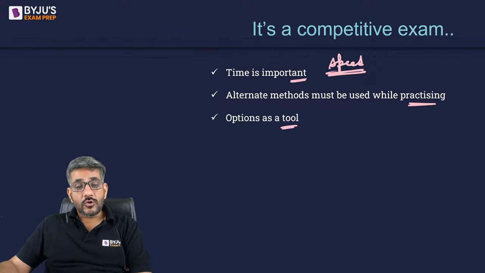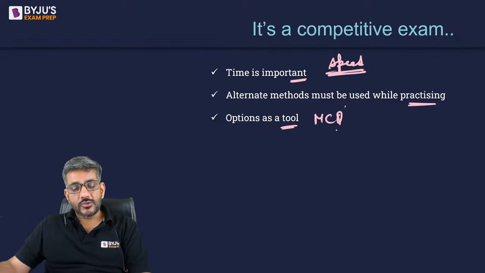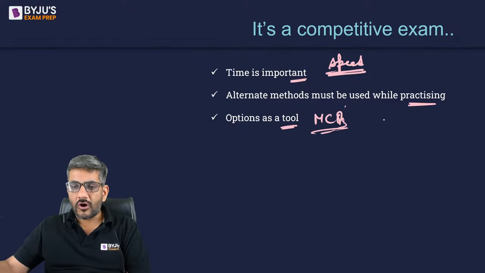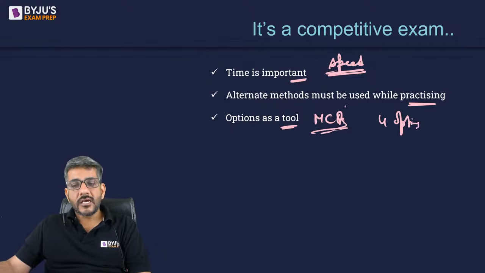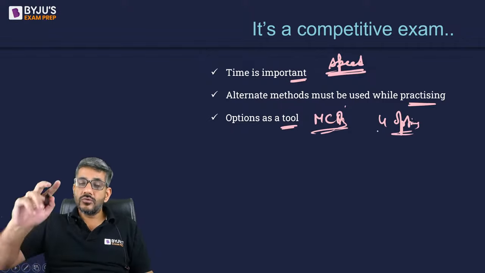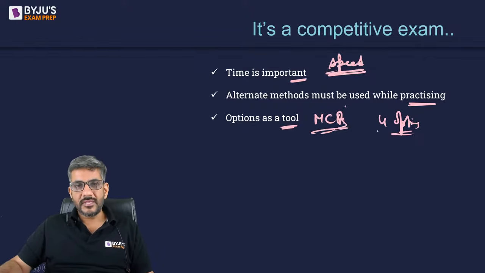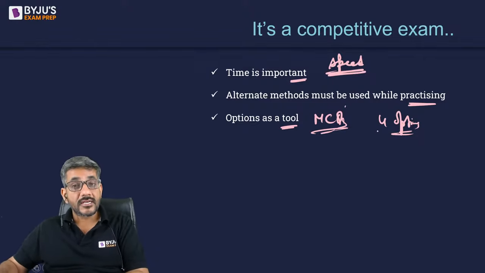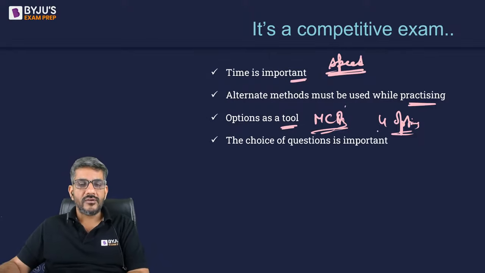Options. The questions which are MCQs, the multiple choice questions, they will be giving you 4 options. Those 4 options are not only to choose which is the right answer. Many a times those 4 options are to reject the 3 options which cannot be the answers. I will be talking about that as well. This also becomes a very important point for all of you.